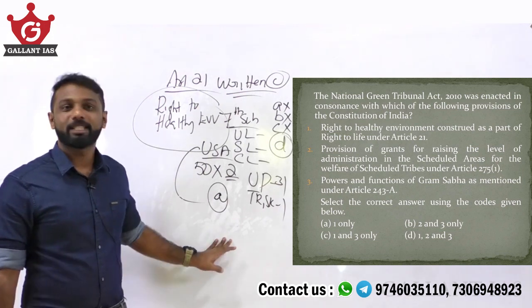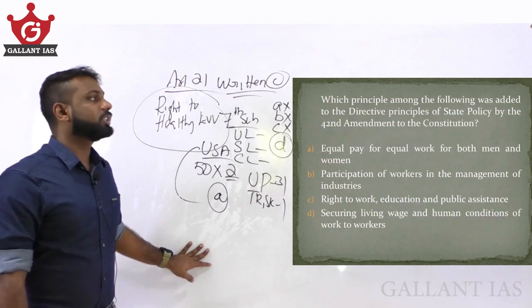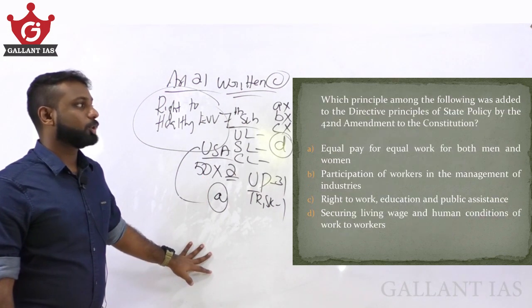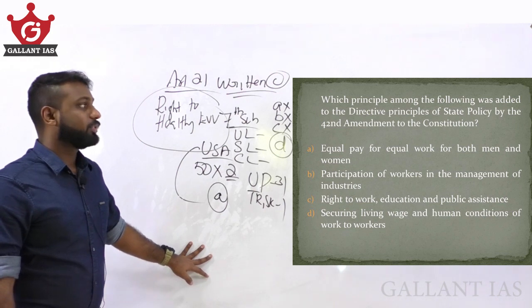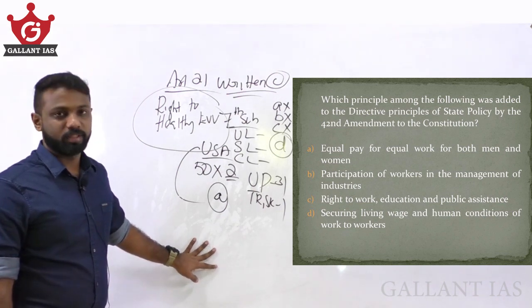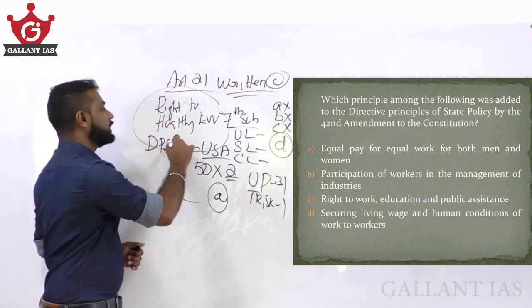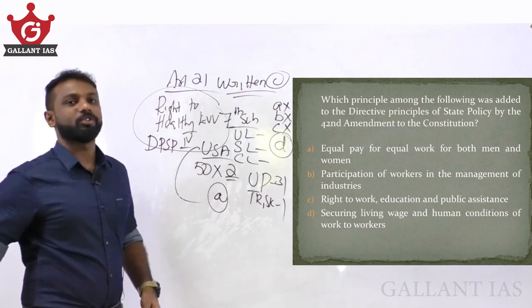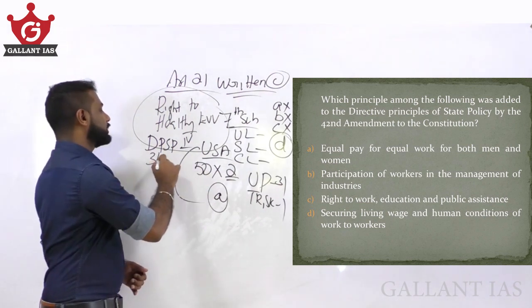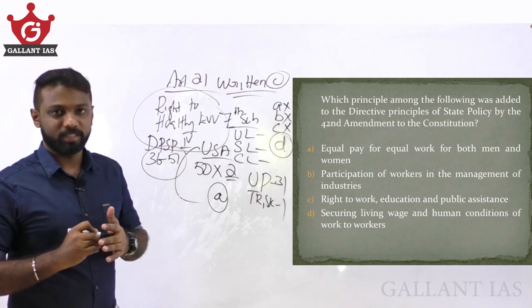So A1 only is our answer to this question. Fine. Which principle among the following was added to the Directive Principles of State Policy by the 42nd Amendment Act to the Constitution of India? See, Directive Principles of State Policy, that is DPSP, comes under Part 4 of the Constitution, and Article 36 to 51 comes under Directive Principles of State Policy.